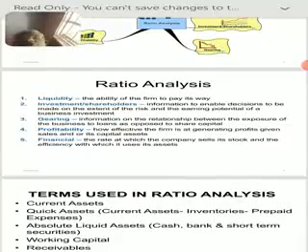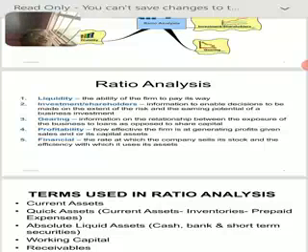Now in ratios we will come across a few terms like current asset and current liability. Now what is a current asset? Current assets mean those assets which are converted into cash within one accounting period. Similarly, current liabilities mean those liabilities which are payable during the accounting period. If this time frame is 1 year, it means current asset and current liability, and if it is more than 1 year, it becomes non-current asset like fixed asset and non-current liability like long-term debt.